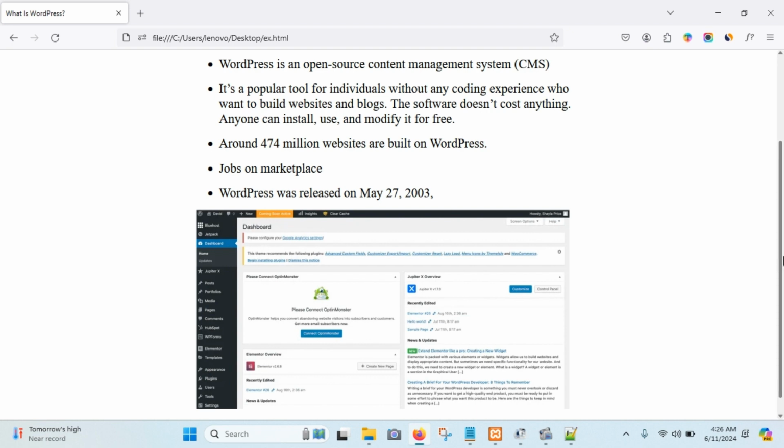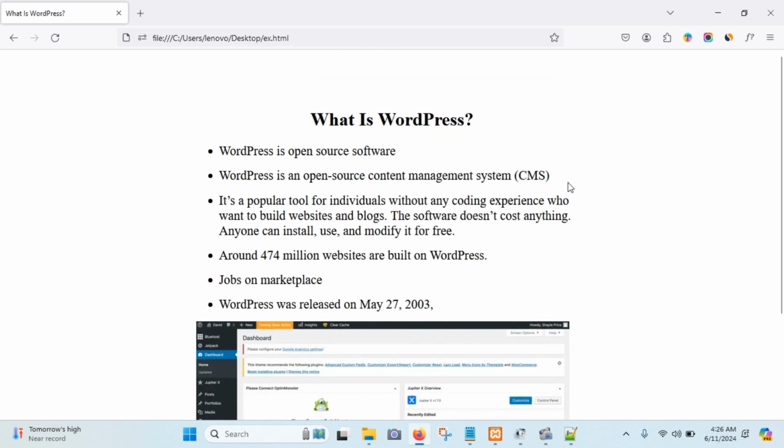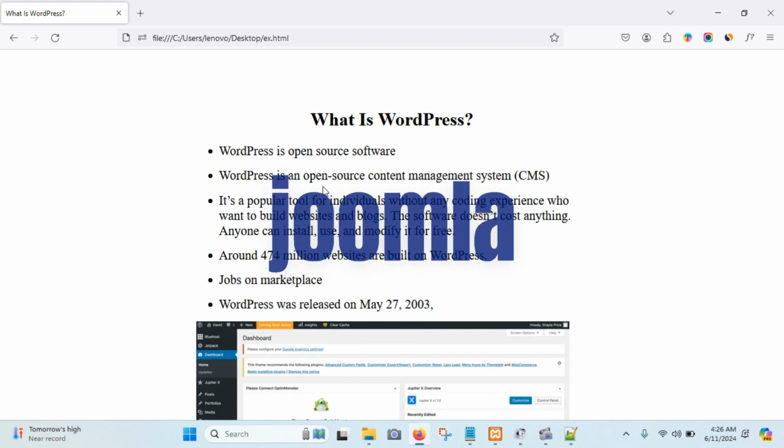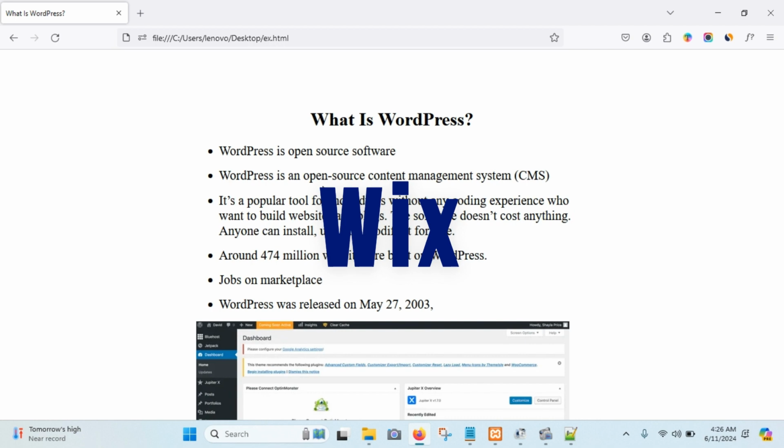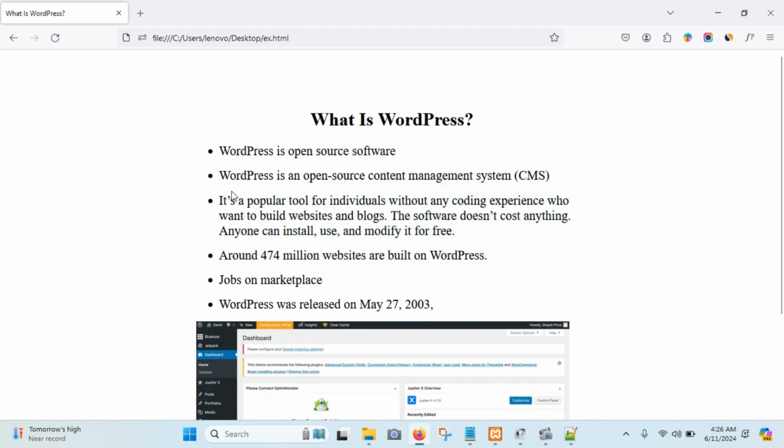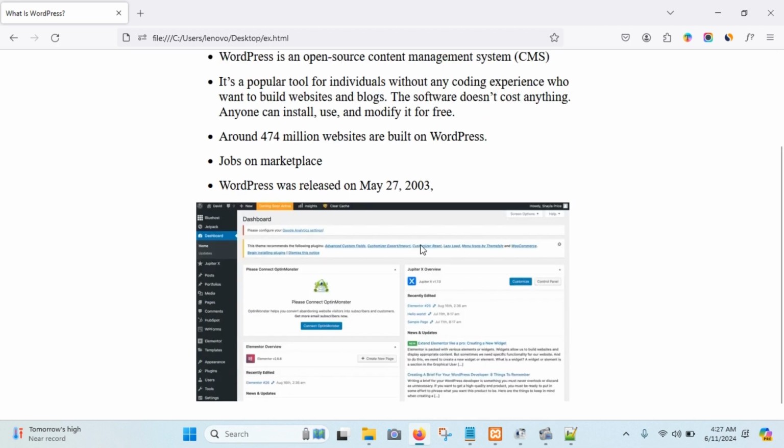Okay, and also it is a CMS. WordPress is a CMS. You know that there are a lot of CMS like Joomla, Wix, Shopify, right? These are CMS, and it is also a CMS. CMS means content management system, from where we can change anything, right? Like this, and here it's a dashboard of the WordPress. From here you can change anything, right?